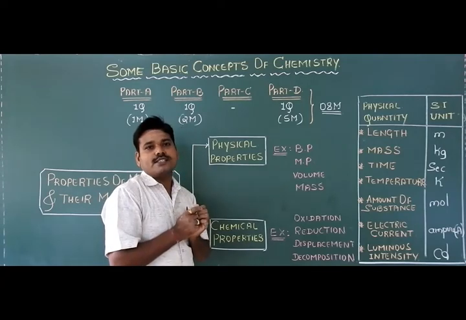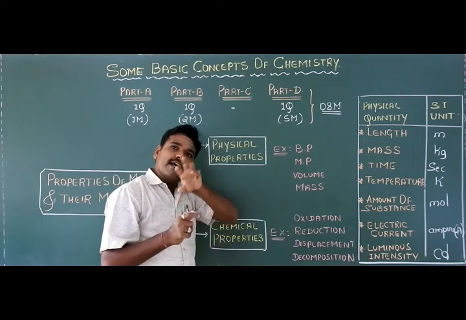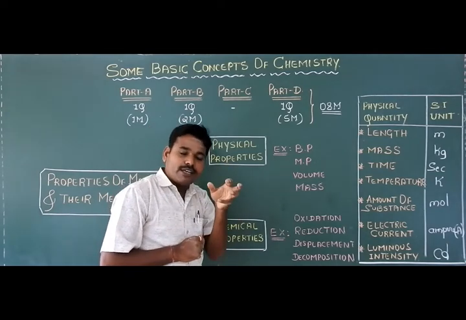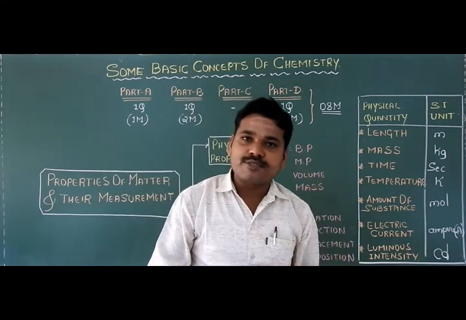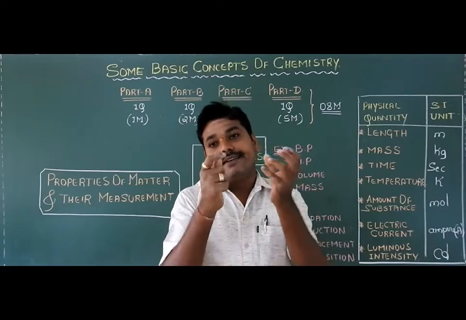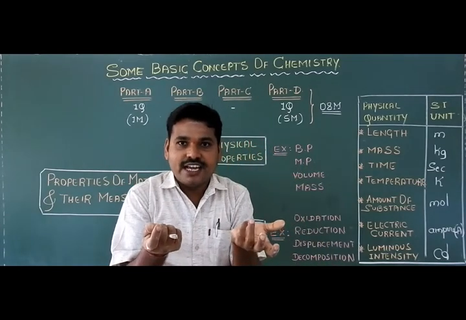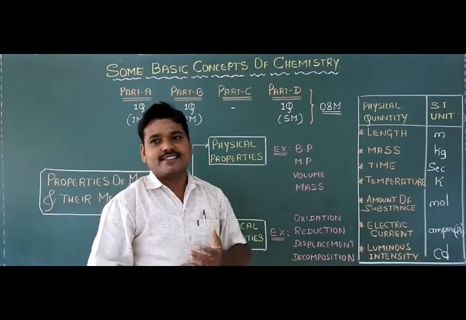Along with these two concepts, we'll discuss the differences between mass and weight of the chemical substance, how to measure the mass of the chemical substance in the laboratory, how to measure the volume of the chemical substance in the laboratory, then temperature factor, different scales of temperatures, and the conversion factor. So all these we'll discuss in the next class, students.